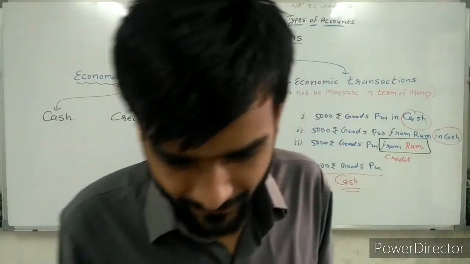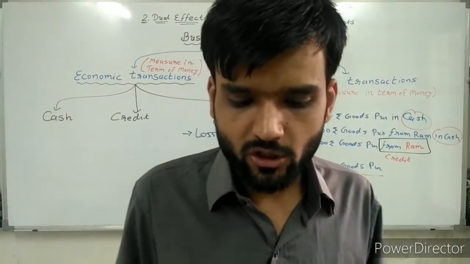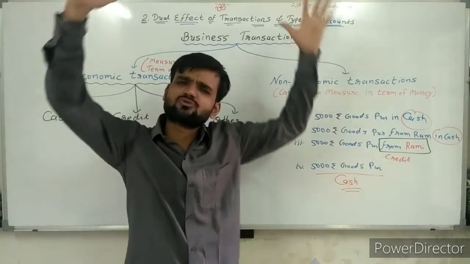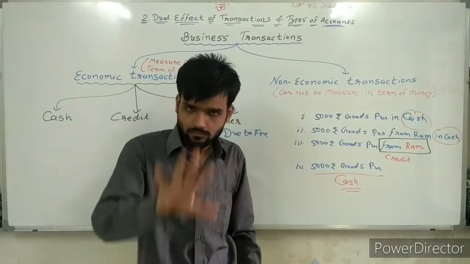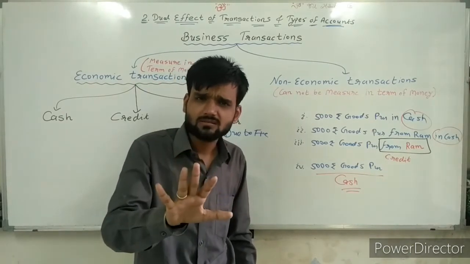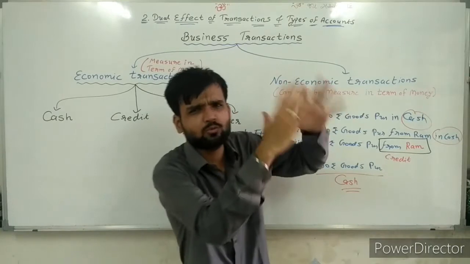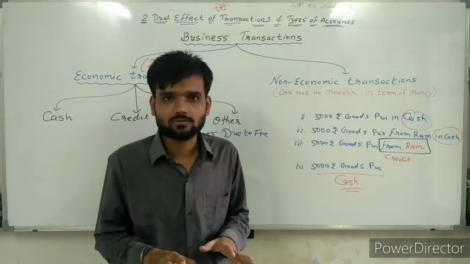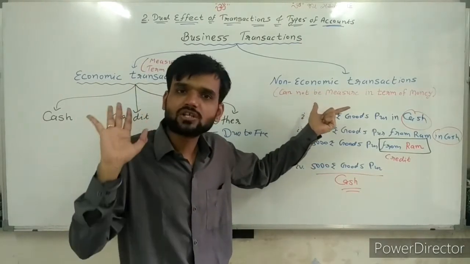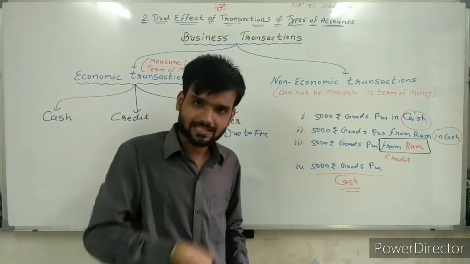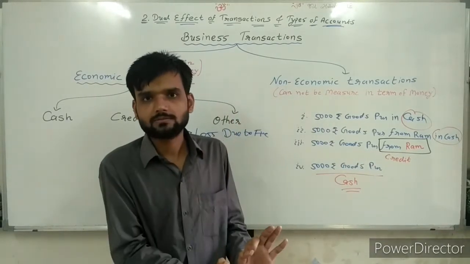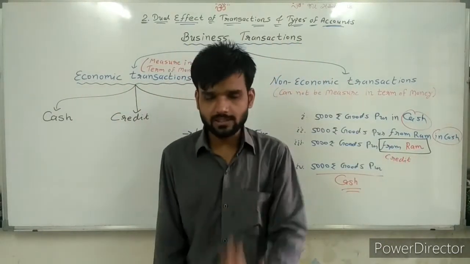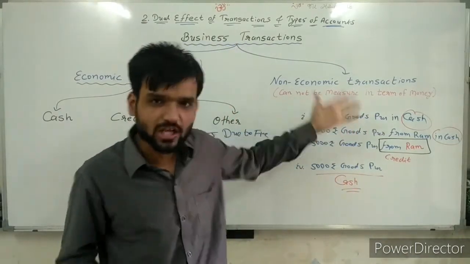Going ahead. A plan is made to buy one asset. I have made a plan to buy my house. Have I purchased it? No. I have a plan to purchase. So it has not arisen as a transaction yet. Non-economic transaction. I have made a plan to purchase the asset but not purchased. If I am purchasing, then it becomes an economic transaction. But at this level, it is not an economic transaction.